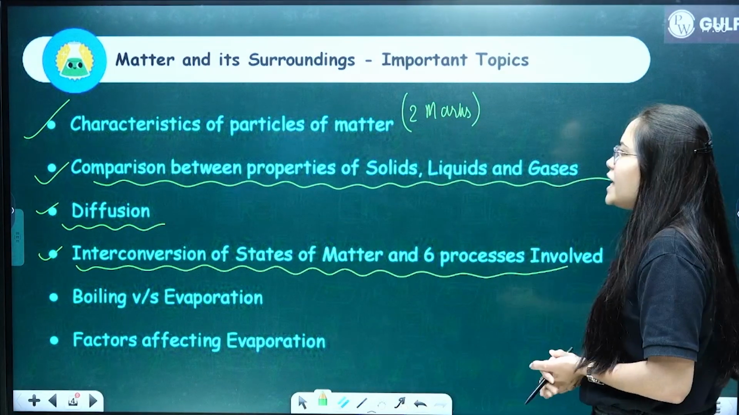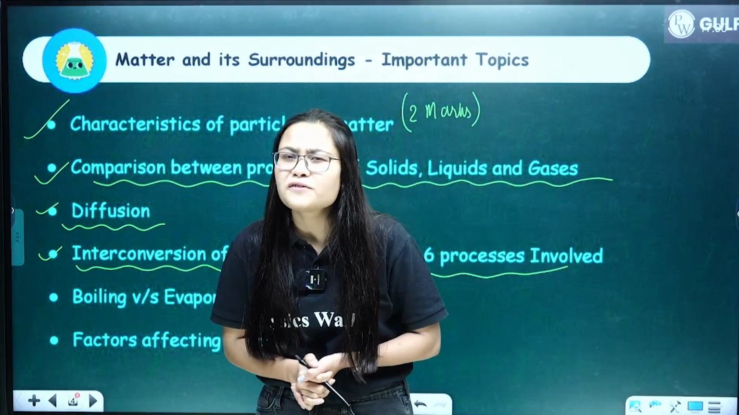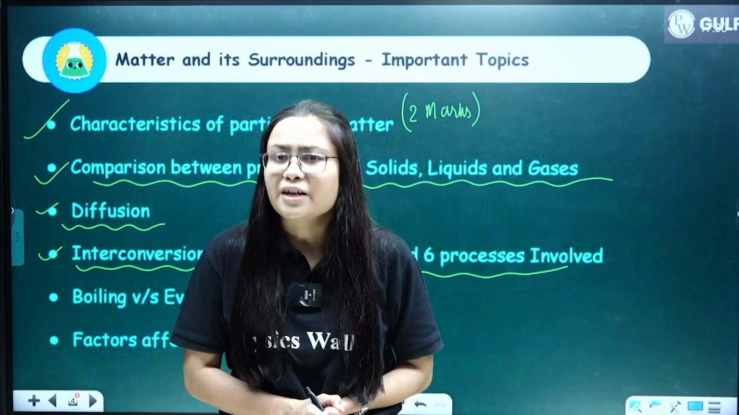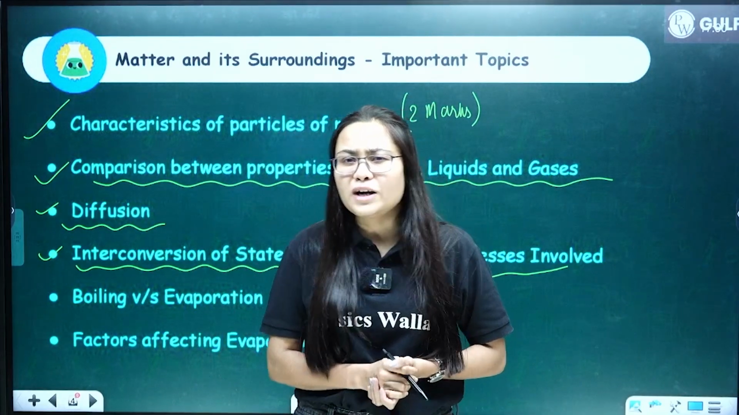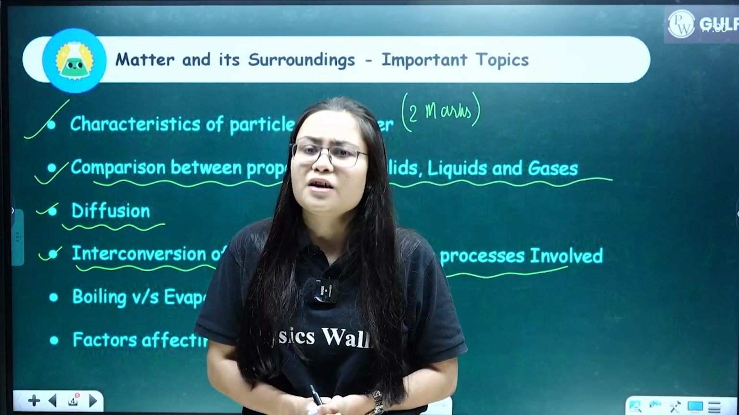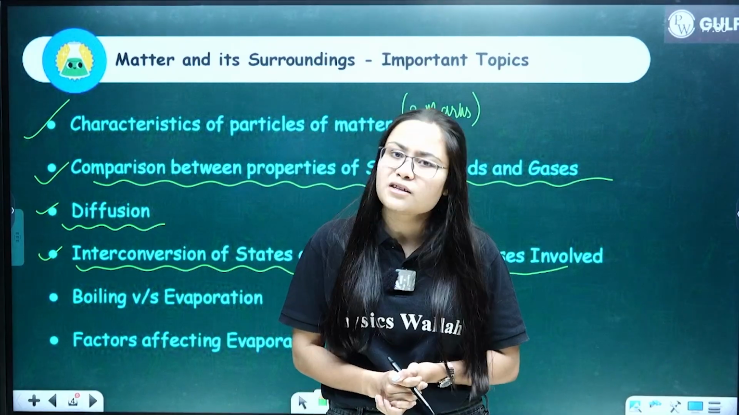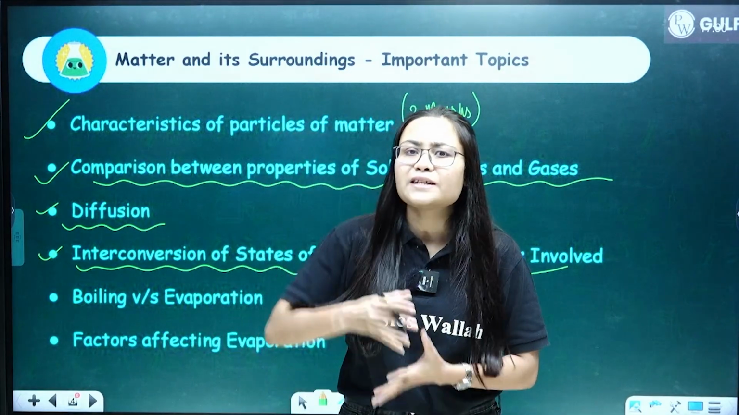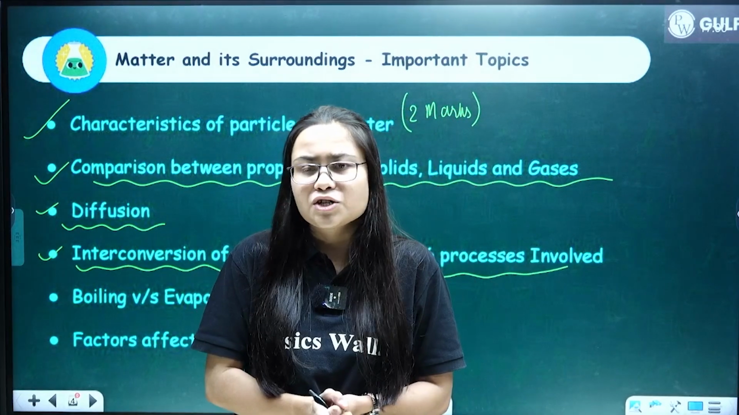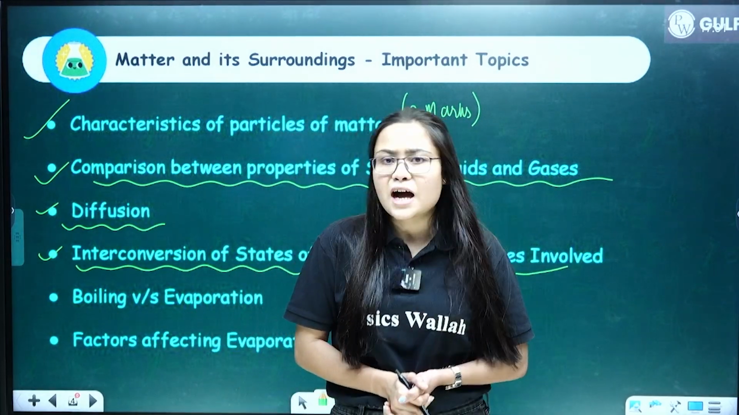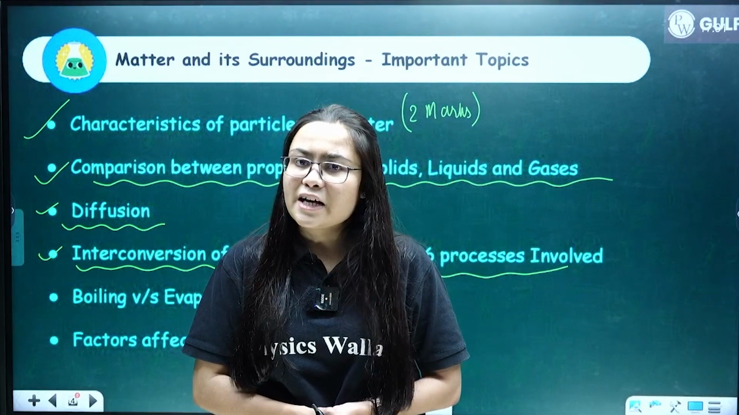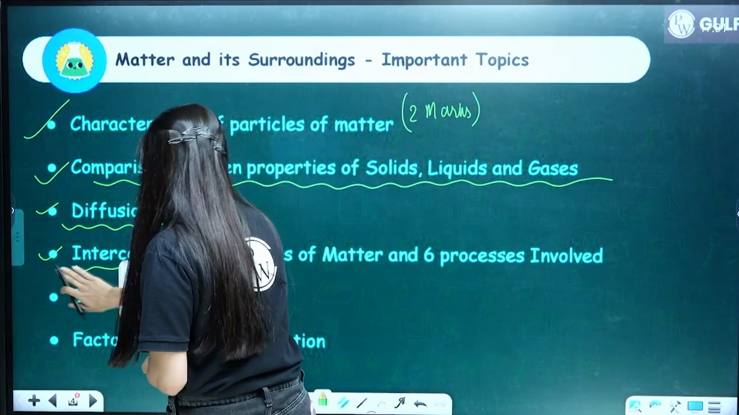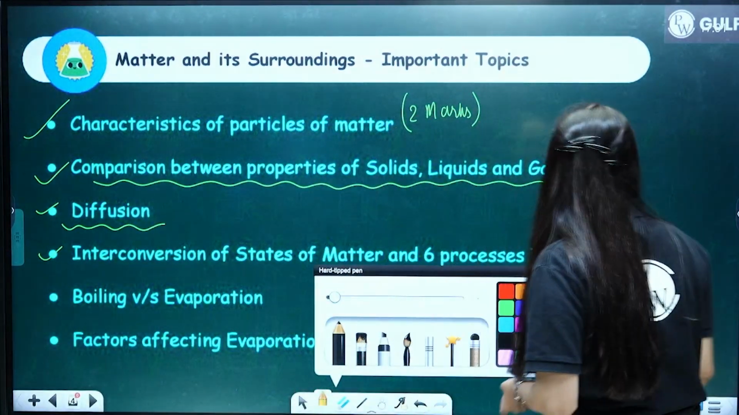All right, then we have interconversion of states of matter. Interconversion of states of matter means change from one state to another different state. So how many processes are involved in this interconversion of states of matter? In total there are 6 processes. So you should know the definition, what you mean by interconversion of states of matter, and which are the 6 processes involved. Do you know the names of all these 6 processes? Those are the very important ones.